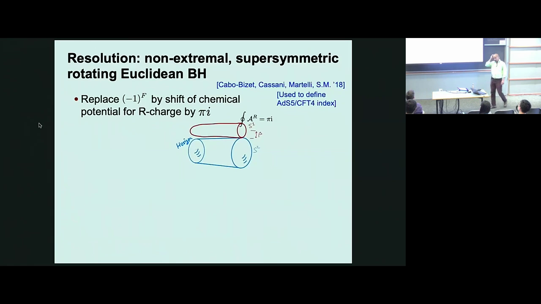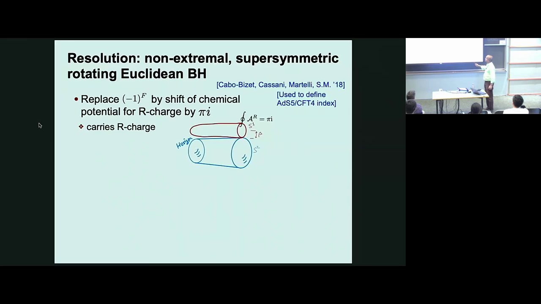Now, the resolution of this tension has been known for the last 5 or 6 years, which is to shift the (-1)^F into a bosonic problem. So imagine some R charge in the theory. R charge could be spin, angular momentum, or some gauge R charge, anything that couples to fermion number. Then you shift that chemical potential by pi i, and that effectively implements (-1)^F. So asymptotically you have a circle around which there's this holonomy. Then you ask, is there a solution of this type which is supersymmetric? And indeed, such solutions were found.